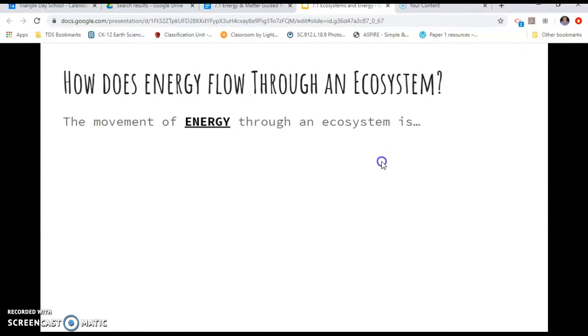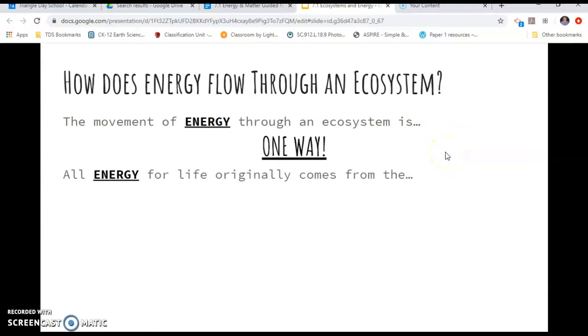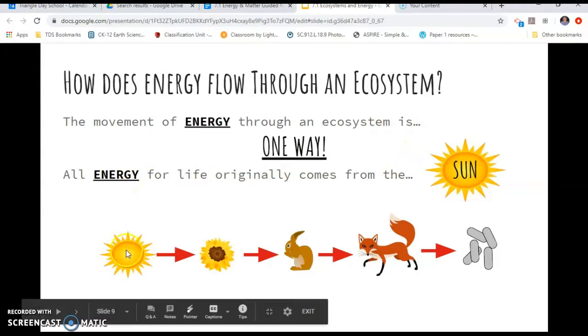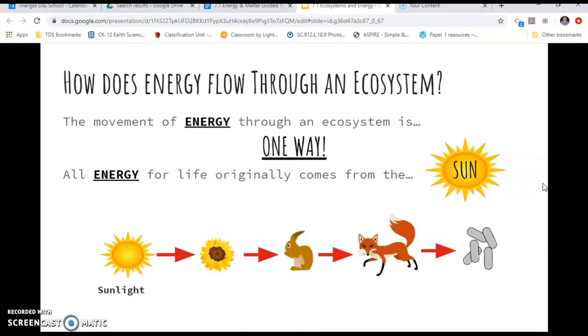The movement of energy through an ecosystem is one way, right? All energy for life originates and comes from, hopefully you said and chimed in, sun, right? So the sun is the source of all of our energy here for life on Earth, which we talked about last year in Earth science. So here we have the sun, which is going to be used by our producers to convert into energy through photosynthesis, and in that process then all of the consumers are able to then get energy and food.